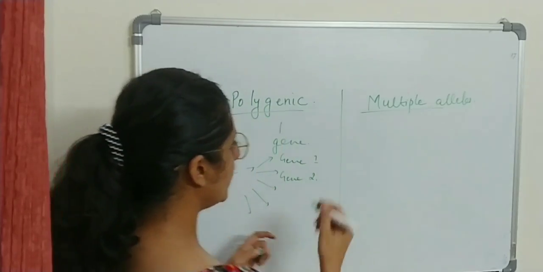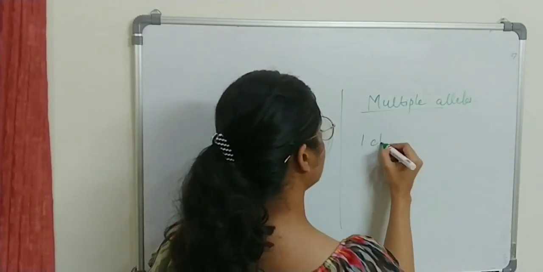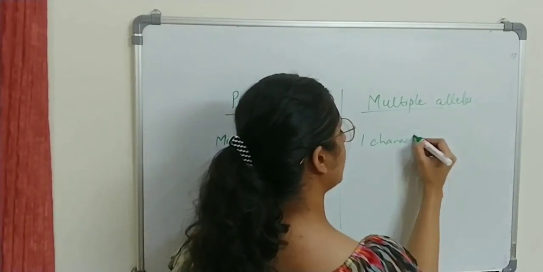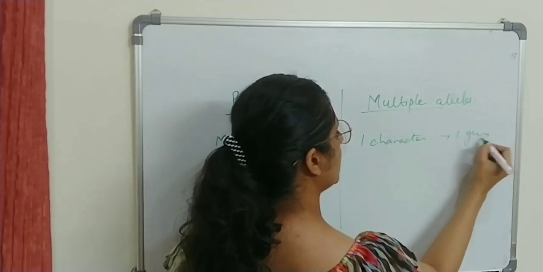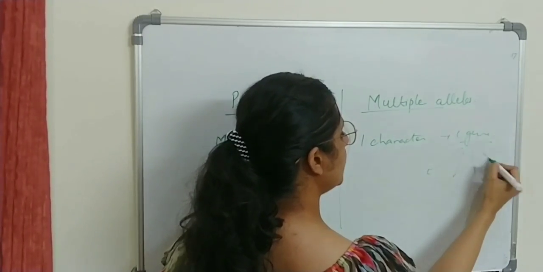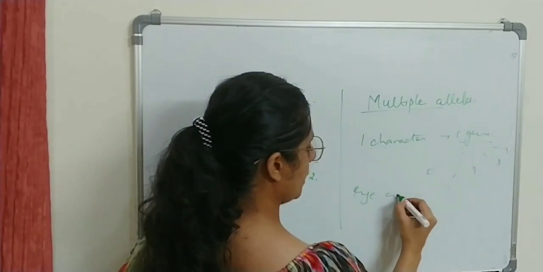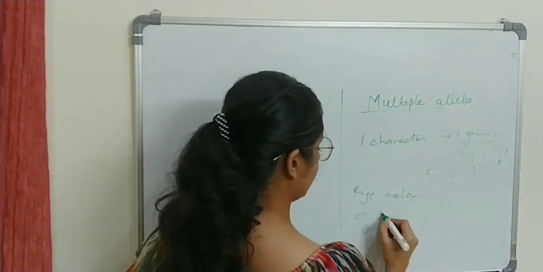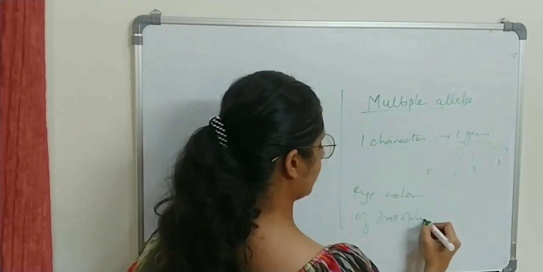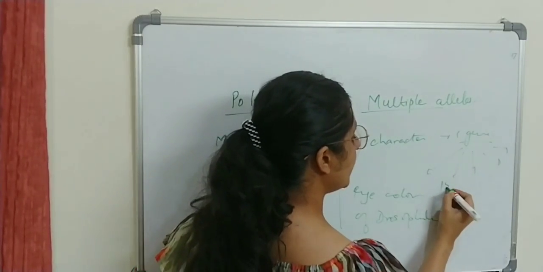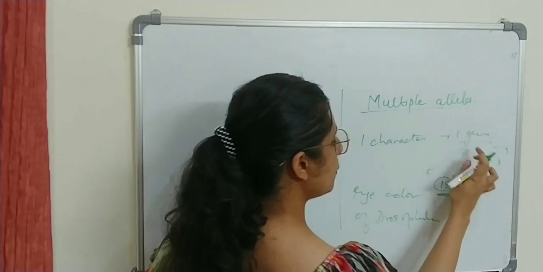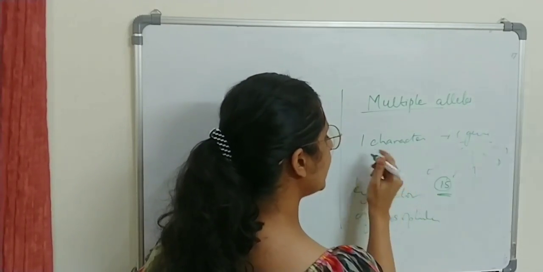Okay, and what are multiple alleles? If one character is decided by one gene, but that one gene can have multiple alleles. Like in case of eye color of Drosophila, there can be 15 different types of alleles of a gene which are able to decide the character.